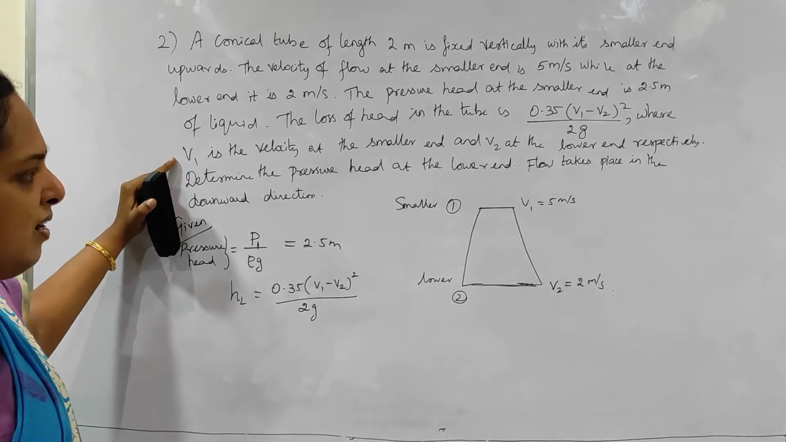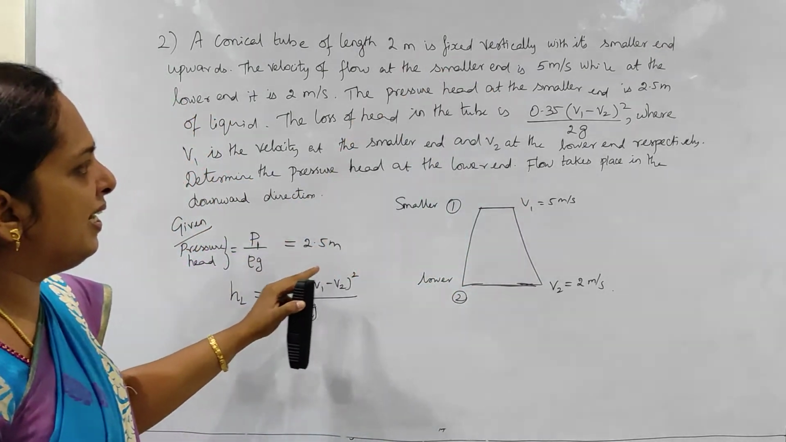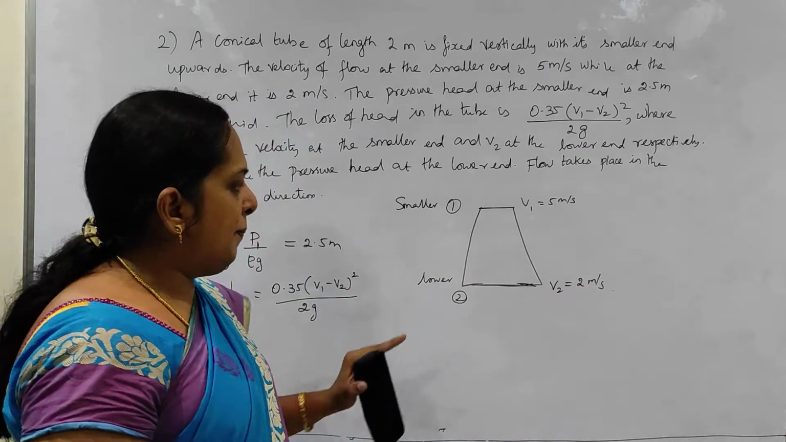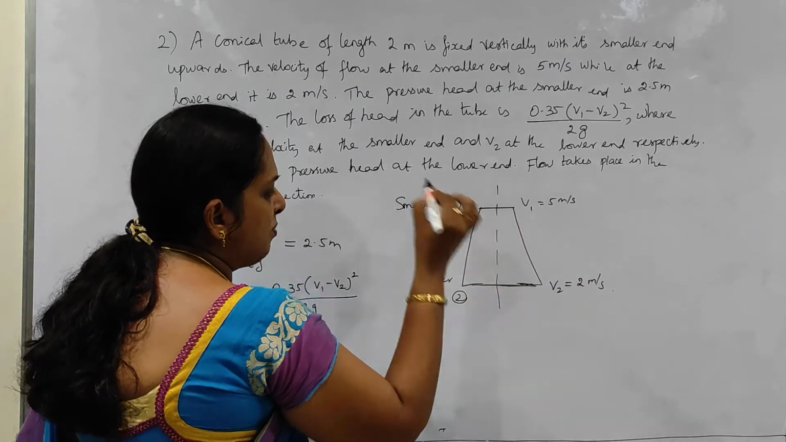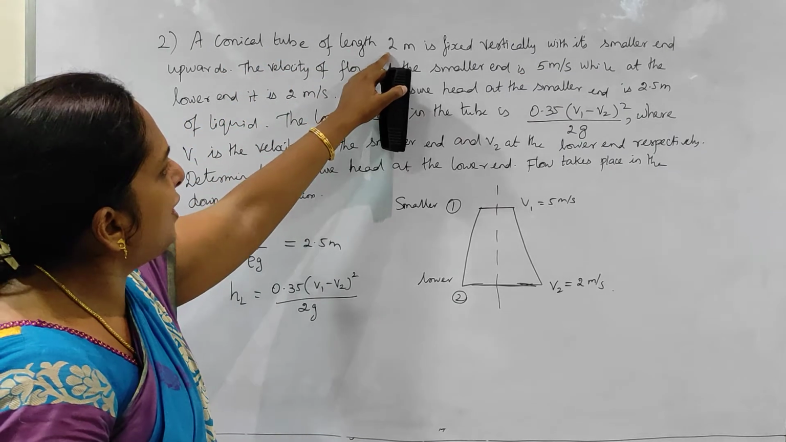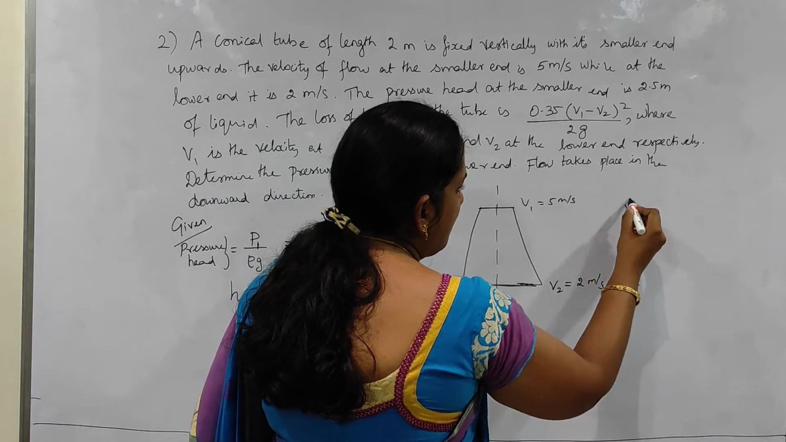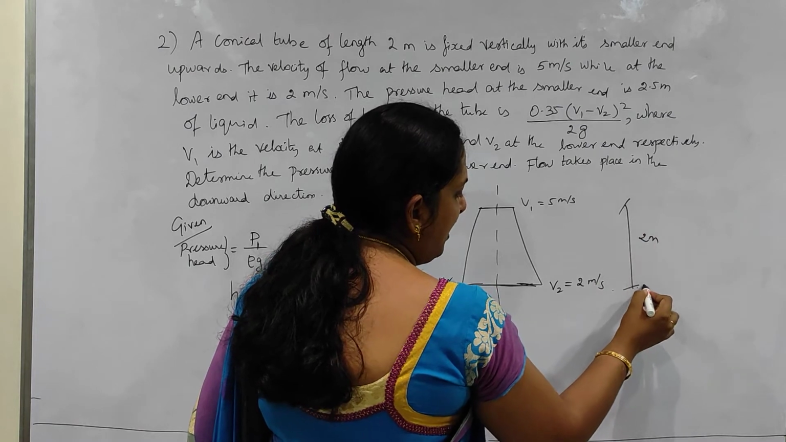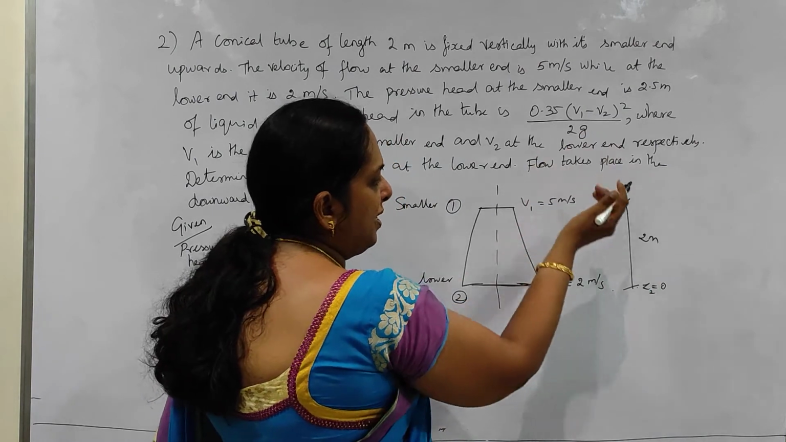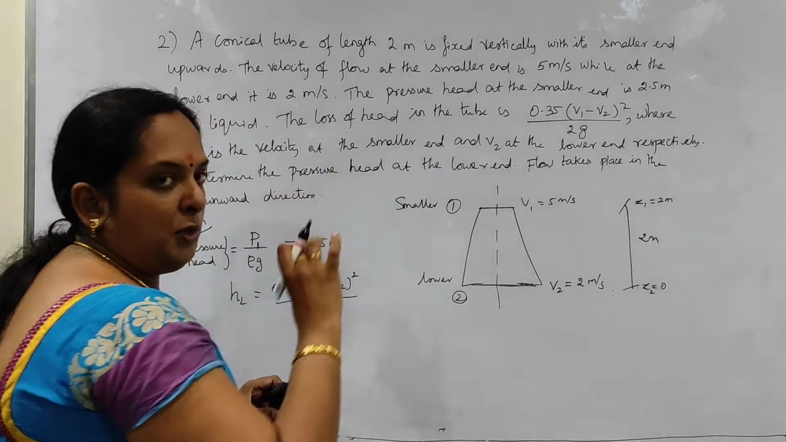Where V1 is the velocity at smaller end. We have given velocity at smaller end, which is 5 meter per second. And V2 is the velocity at the lower end, which is 2 meter per second. So consider this pipe is moving like this. And very importantly, what have they given? They have given you the length of the tube, 2 meters. So what is the length? It is 2 meters. Since it is here, it implies Z2 is 0 because it is a base. From here it is 2 meters. So what is the height here? Z1 is 2 meters. So the length of the tube is also given.